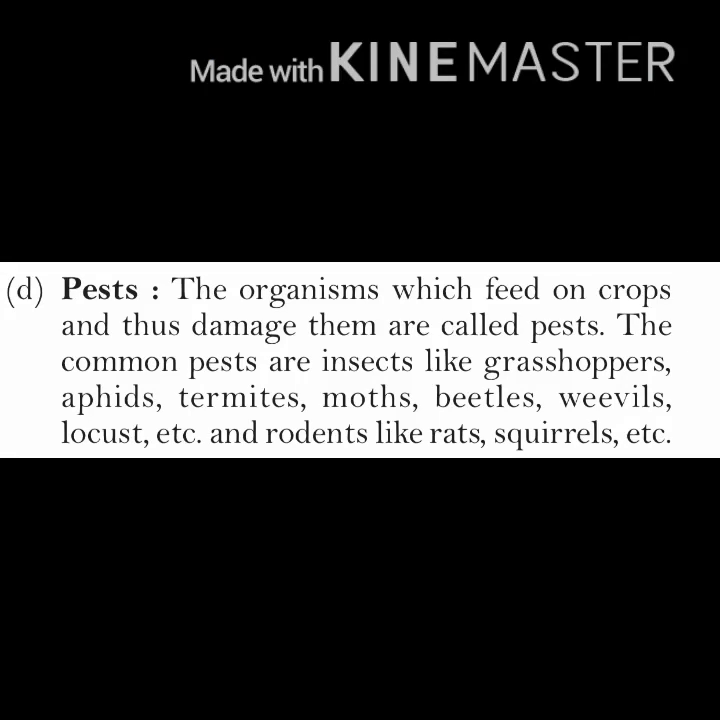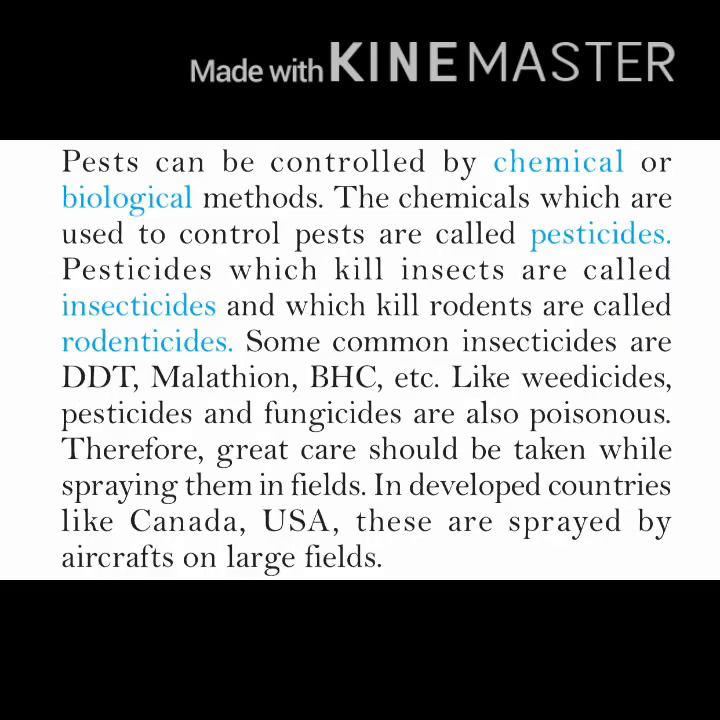Next are pests. The organisms which feed on crops and thus damage them are called pests. The common pests are insects like grasshoppers, aphids, termites, moths, beetles, weevils, locusts, and rodents like rats, squirrels. These organisms feed on plants and damage them. Pests can be controlled by chemical or biological methods.